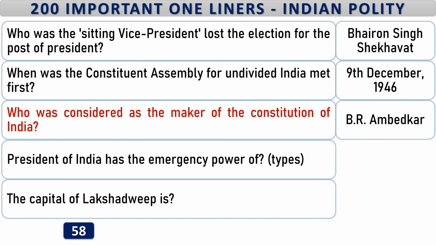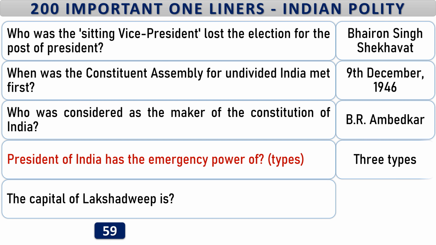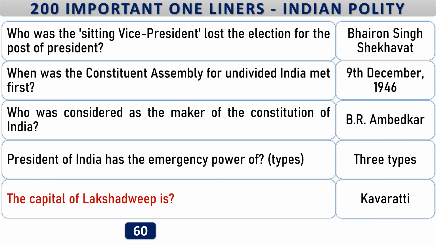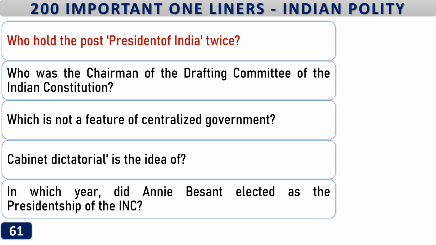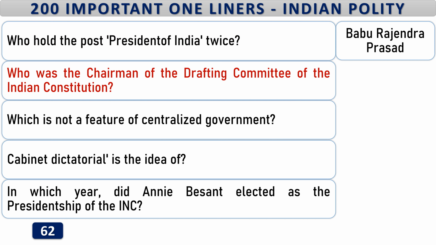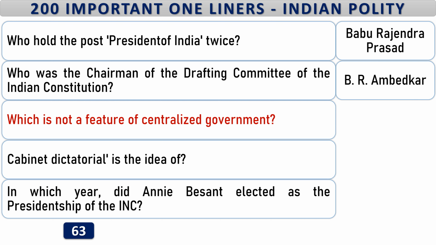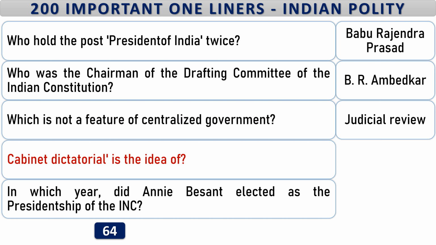B.R. Ambedkar. President of India has the emergency power of 3 times. The capital of Lakshadweep is Kavaratti. Who hold the post President of India twice? Babu Rajendra Prasad. Who was the chairman of the drafting committee of the Indian Constitution? B.R. Ambedkar. Which is not a feature of centralized government? Judicial review. Cabinet dictatorial is the idea of Muir Lowell.